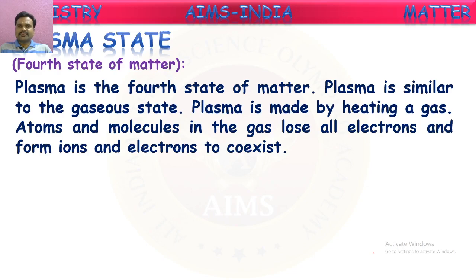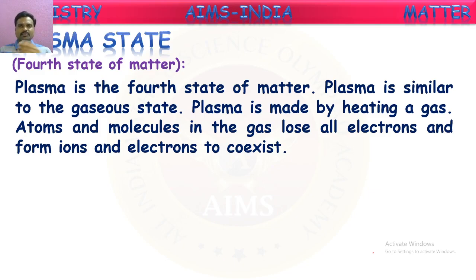As we said, plasma is the fourth state of matter. Plasma is similar to the gaseous state. Plasma is made by heating a gas. We know generally the interconversions. When a solid is heated, it converts into liquid state. If we heat a liquid, it converts into gaseous state. This we know. If we heat a gas, what happens? If we heat a gas, it will be a very hot gas.